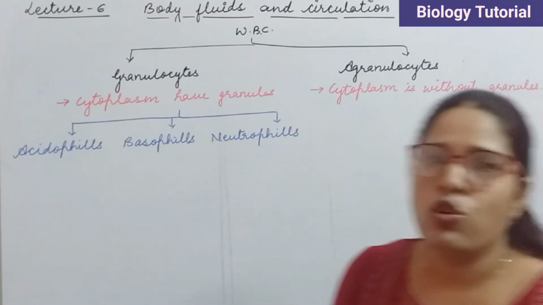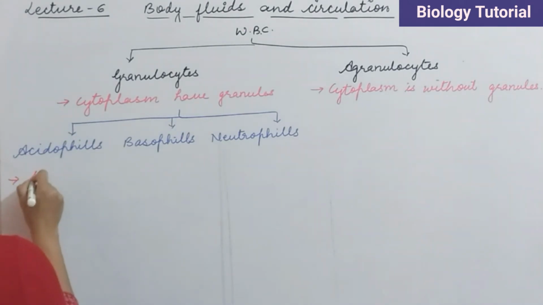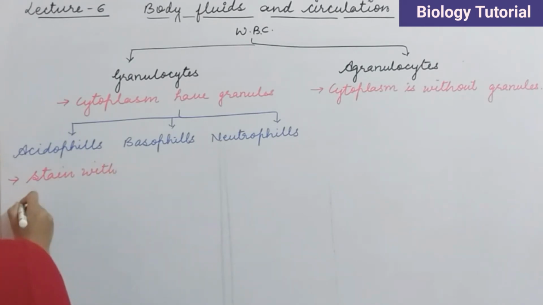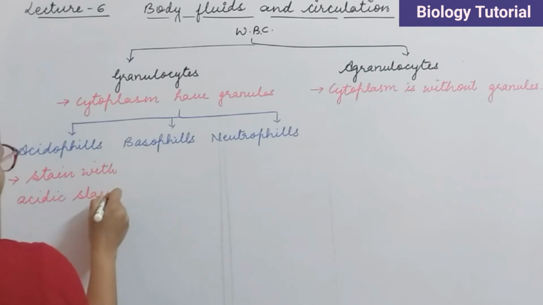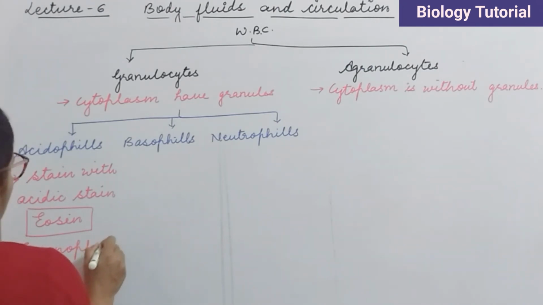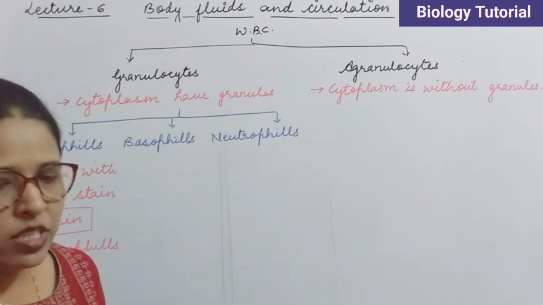First one is acidophil. These acidophils stain with acidic stain, and the most common acidic stain is eosin. Eosin is the most common acidic stain. That's why they are also called as eosinophils. Okay? They are also called as eosinophils.